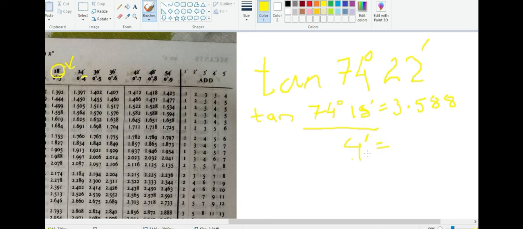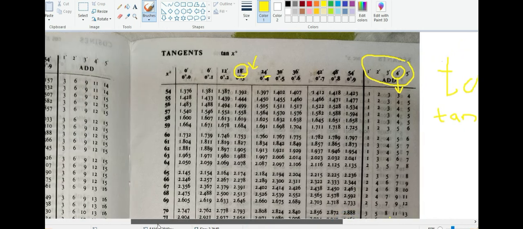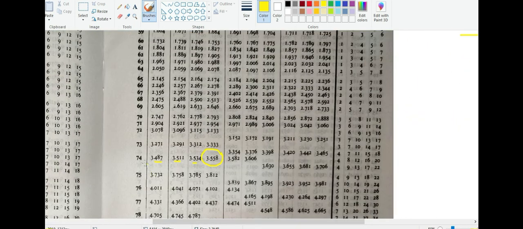Now 4 minute means I have to go to mean difference, this part, mean difference of 4 minute. Now I have to go down straight where the angle is 74. So don't forget, it is the 1, 2, 3, 4th column. Now let's see where is our 74 degree. So there you are, 74 degree, and you go straight along this line. This is your 1, this is your 2, this is your 3, and this is what we want, 4.